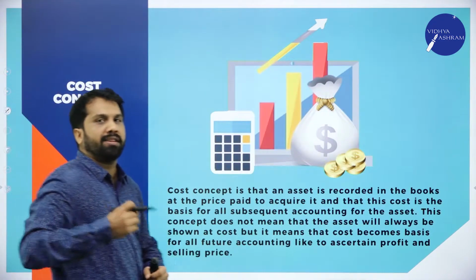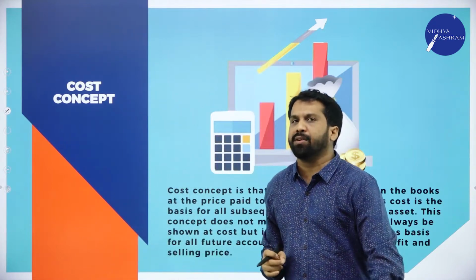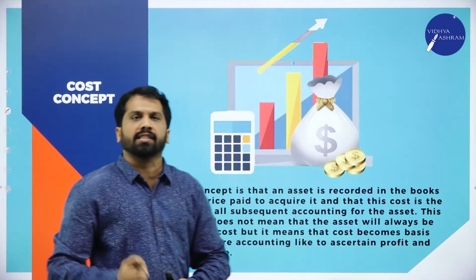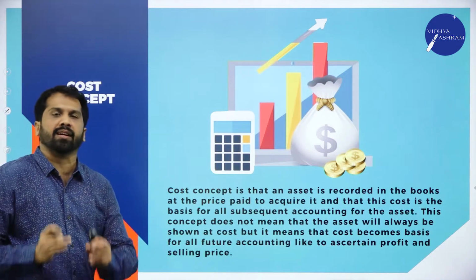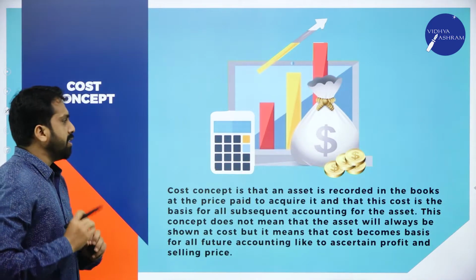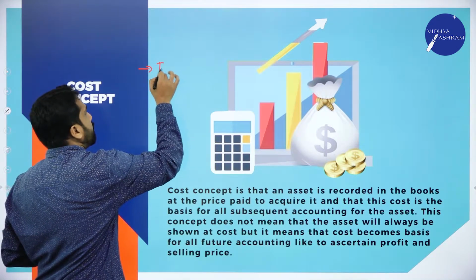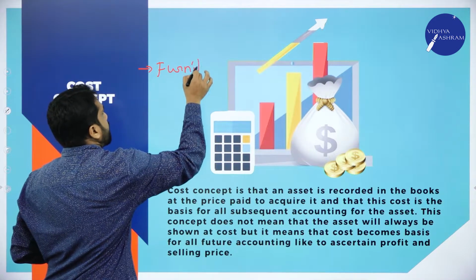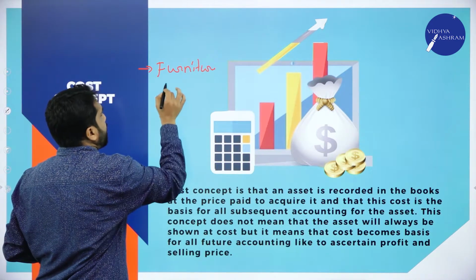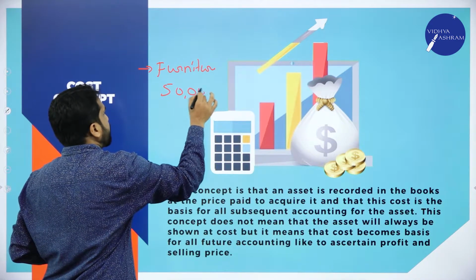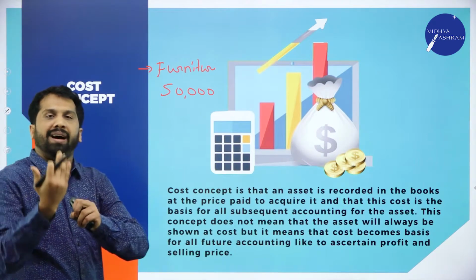The 4th concept is called cost concept. What do you mean by cost concept? Simple, easy to understand. For example, you purchased a furniture for 50,000. So we have a balance sheet.